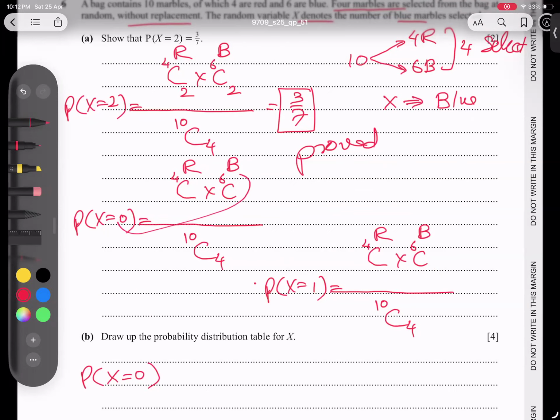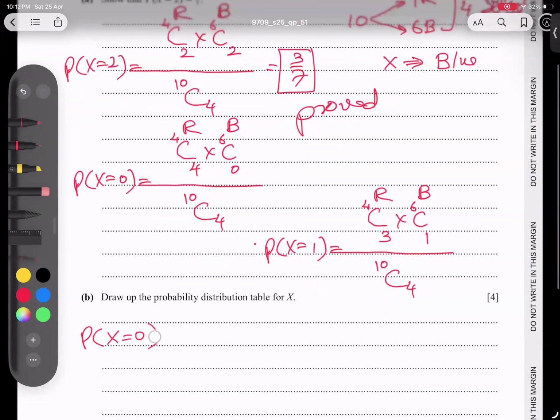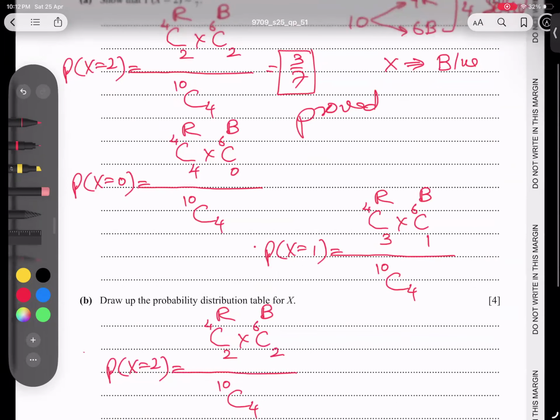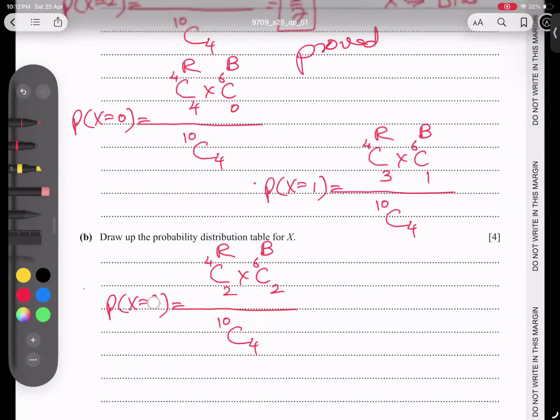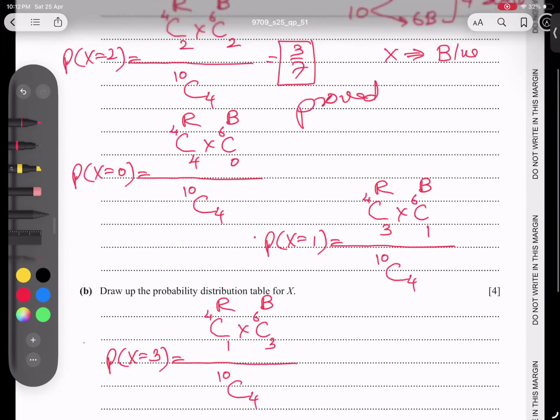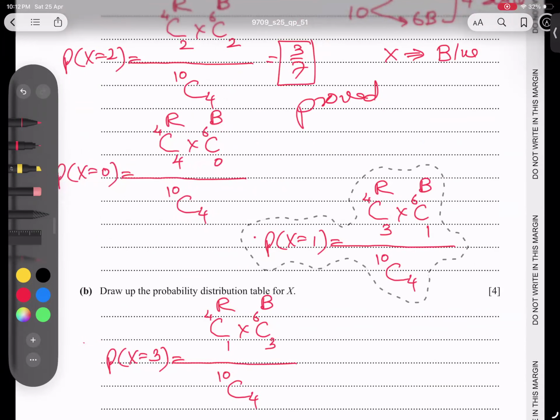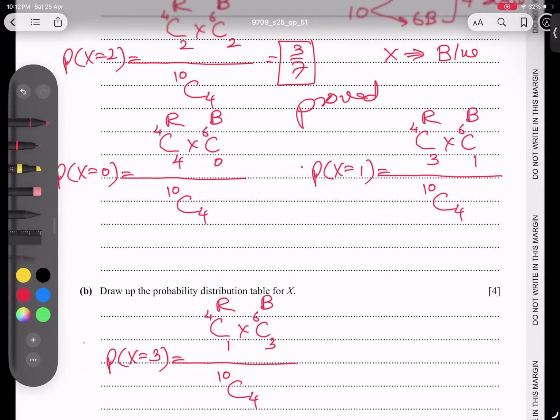That's it. 0 blue means, students, 6 is 0 and all 4 from the red. If I talk about one blue, it means one blue is there, then 3 red must be there. And the last number left, we have to write that option as well. I'm writing below: 0, 1, 2. I think we have to go for two more options. If I take 3, so 3 and 1, I think the point is clear. I have to arrange it in a more systematic way, and then we write the answers.